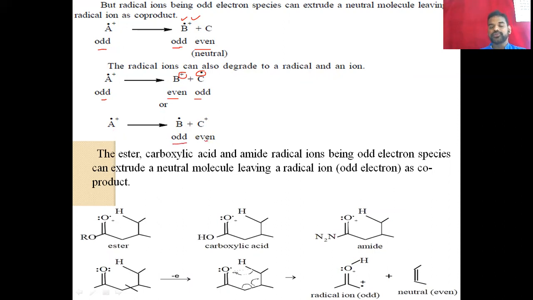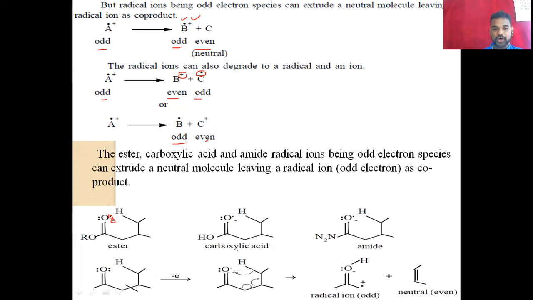So this we can see here in the example. There is the ester, carboxylic acid, amide, radical ions. So odd electron species can be seen here, the formation of ester. This is one example, the radical with the positive charge.